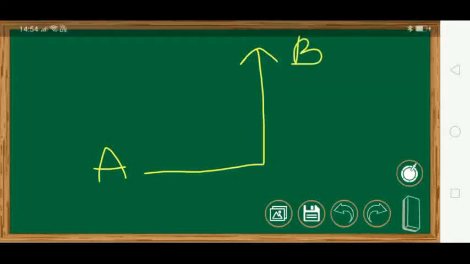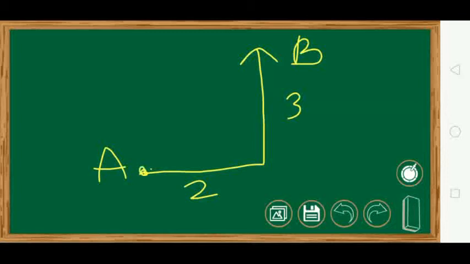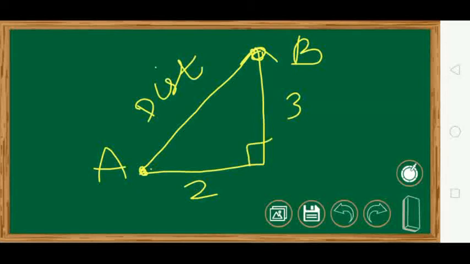Okay, let us take some more examples. For example, one person is over here, A. He goes like this, he comes here at point B. Here he goes 2 kilometers, here he goes 3 kilometers. But actually what is his displacement? A is the initial point, B is the final point. Displacement, we just join the initial and final point with a straight line. So this is his displacement, and this is his distance. And here suppose he made a 90 degree turn. Now you have all studied Pythagoras theorem. So by Pythagoras theorem this will be the square root of 2 square plus 3 square, 4 plus 9.